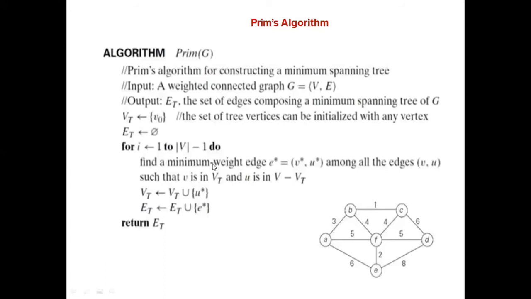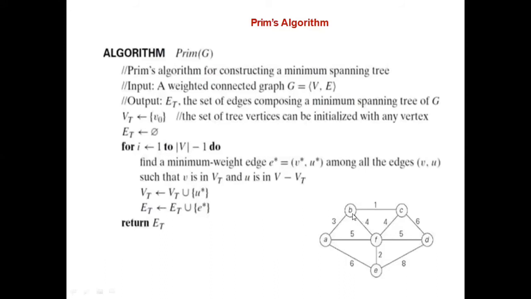So find the minimum weight edge e star, and once you find it, this is v star and this is u star. U star you should add to the vertex set of the minimum spanning tree, and the edge you have found with minimum weight, e star, you should add to the edge set of the final spanning tree.